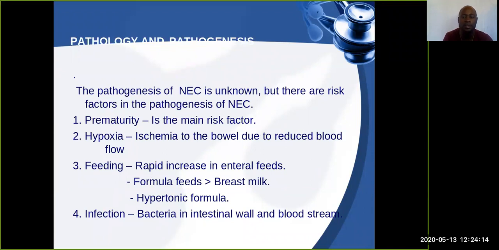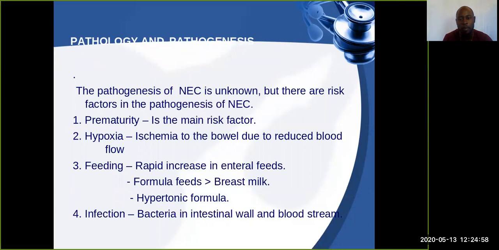The pathogenesis in necrotizing enterocolitis involves major factors. The first one is prematurity, which stands as the main risk factor. We also look at hypoxia. Hypoxia will bring about ischemia to the bowels, the organs of the GIT. As a result of this ischemia, there is reduced blood flow, and once there's reduced blood flow to any organ, this is where necrosis comes in. The third risk factor is feeding.